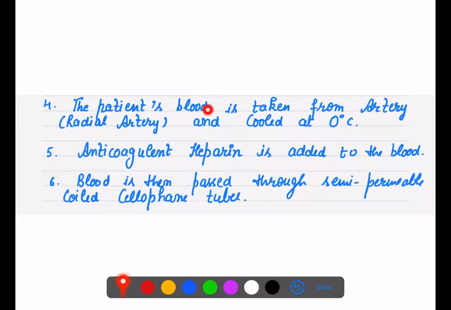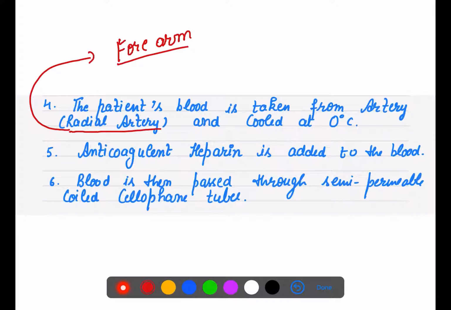Now the patient's blood is taken from an artery. Why have I written specifically radial artery? Because in our forearm, the artery which is specifically present is the radial artery. The patient's blood is taken from the radial artery because in an artery there is a continuous flow, and blood flows with high pressure. Then this is cooled, maintained at a lower temperature, at 0 degrees Celsius.